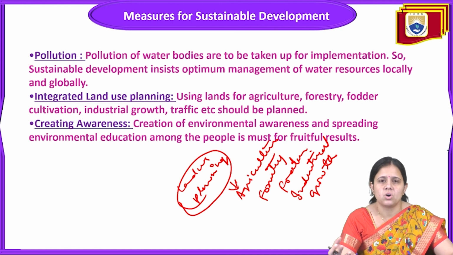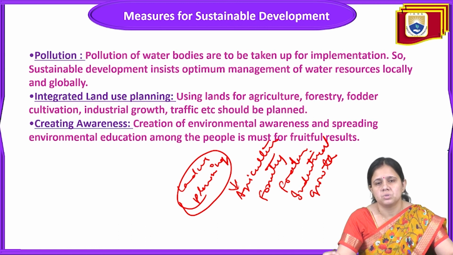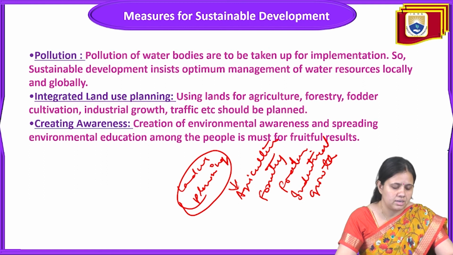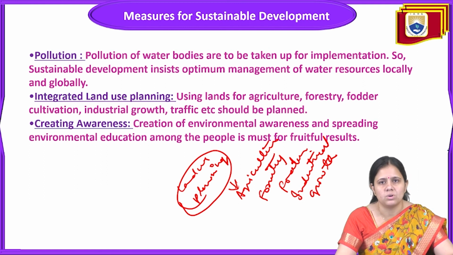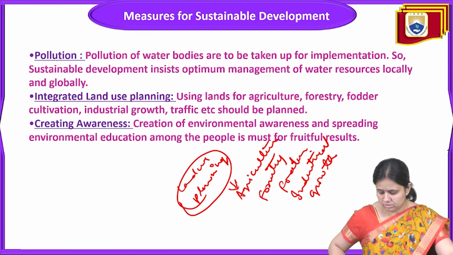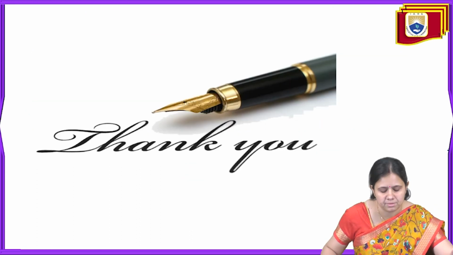They will start using organic manure and organic fertilizer and pesticide on their agriculture farm. Then only that sustainability will be achieved. And it is a duty of every individual, so that word comes in, creating awareness among the local people. So this is all about sustainable development.